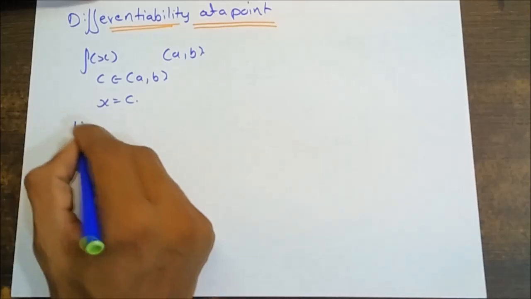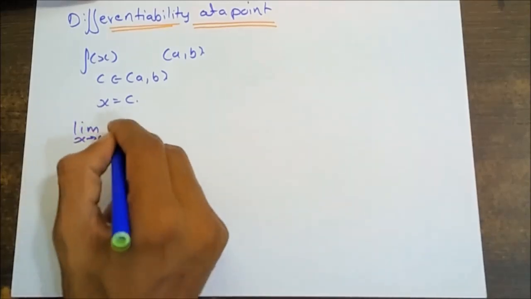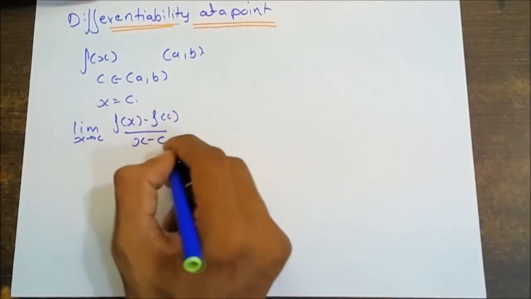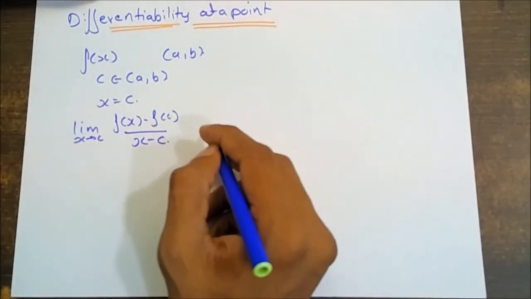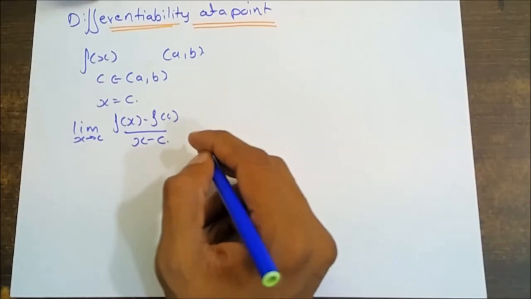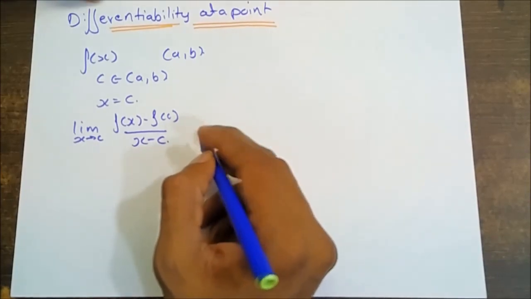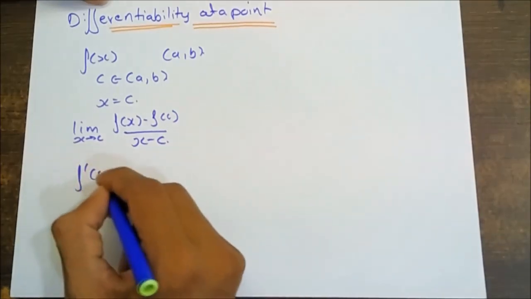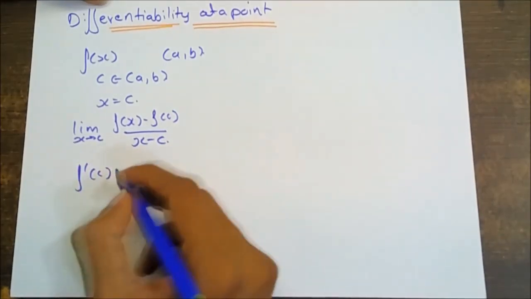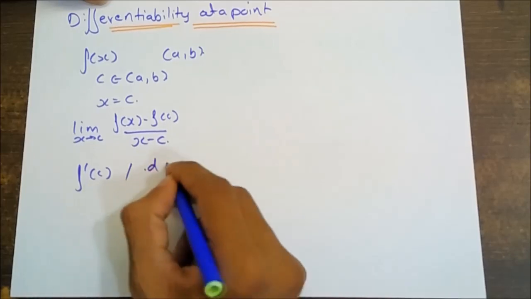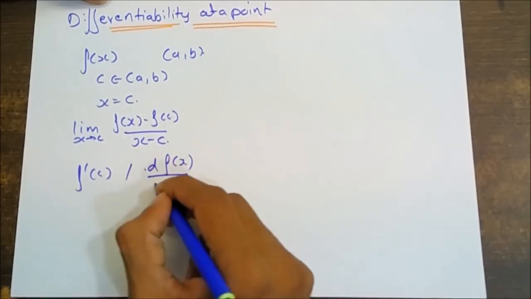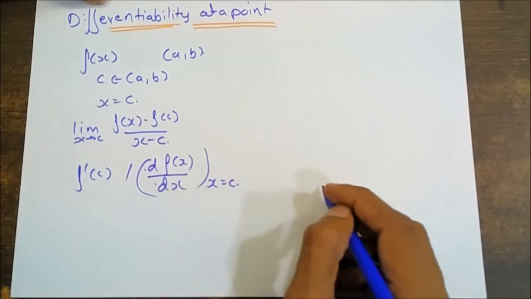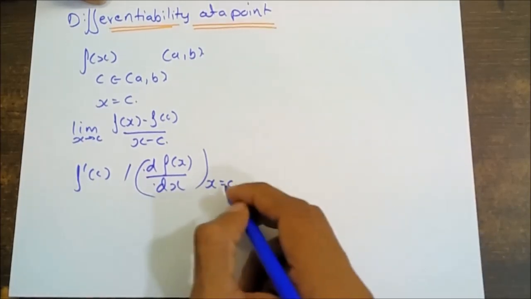If limit x tends to c, [f(x) - f(c)] / (x - c) exists, the limit is called the derivative or the differential coefficient of the function f(x) at x = c, and it is denoted by f'(c) or d/dx f(x) at x = c. Then f(x) is differentiable at x = c.